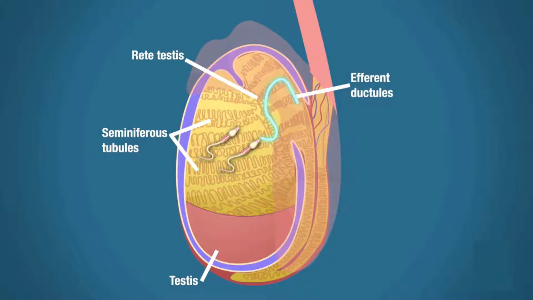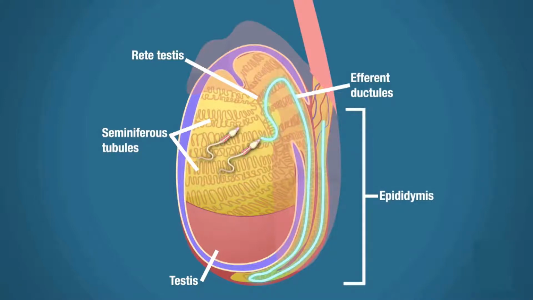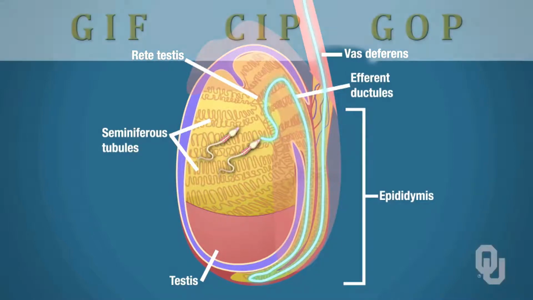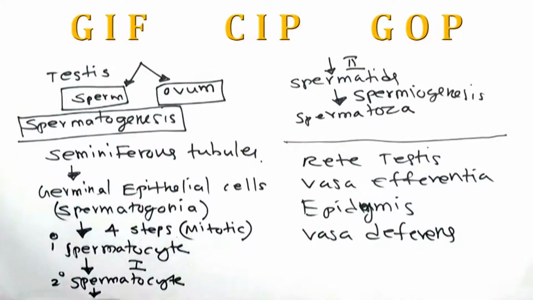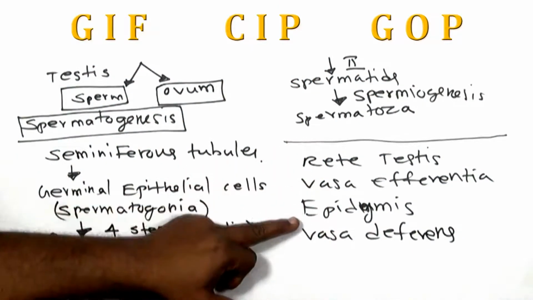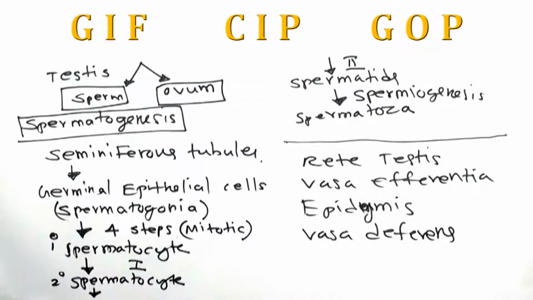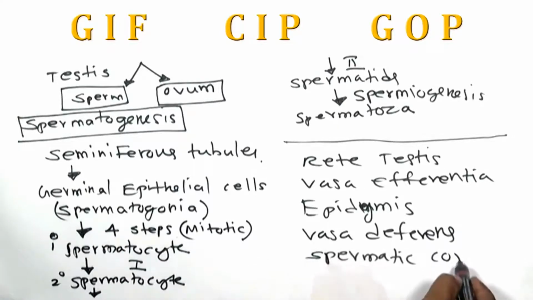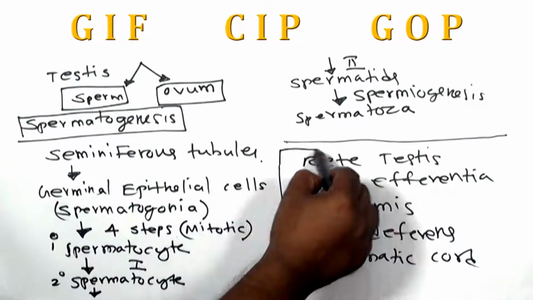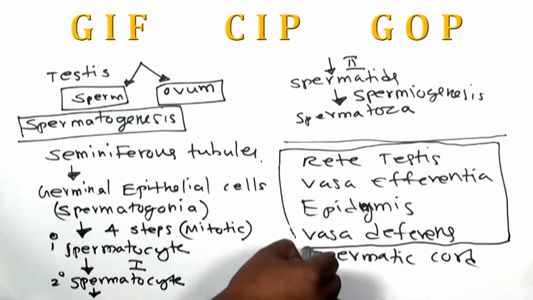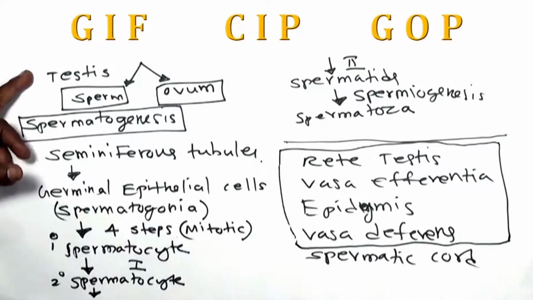After reaching the vasa efferentia, it will enter into the epididymis. After reaching the epididymis, it will enter into the vas deferens. So: rete testis, vasa efferentia, epididymis, vas deferens. From the vas deferens, it will come out and enter into the spermatic cord. From the spermatic cord, it will enter into the next important region called glands. So these are all the ducts which are responsible for transporting the sperm which is produced in the testis through the